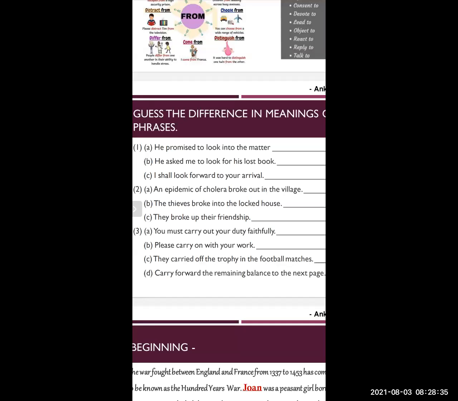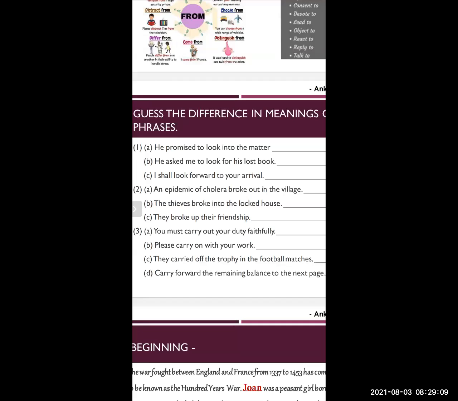An epidemic, pandemic you can say, just like corona is going on now. In the same way, an epidemic of cholera broke out in the village. It suddenly started in the village, like this. I hope you are understanding, getting what I'm saying. You have to note down the meaning: a sudden start.